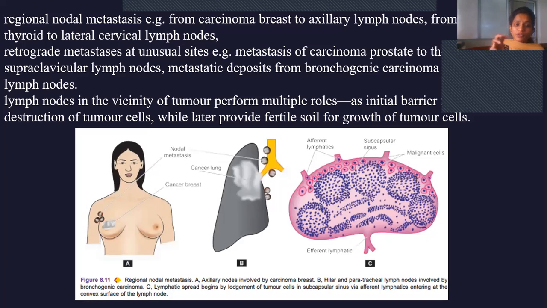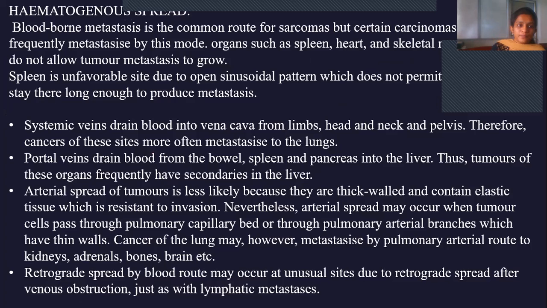Whatever lymph nodes are in the tumor region act as an initial barrier and cause destruction of tumor cells, and will later provide fertile soil for growth of tumor cells. Initially it acts as a barrier and tries to destroy the tumor cells as soon as they enter. If they still survive, it will provide a fertile region for the growth of the tumor cells.